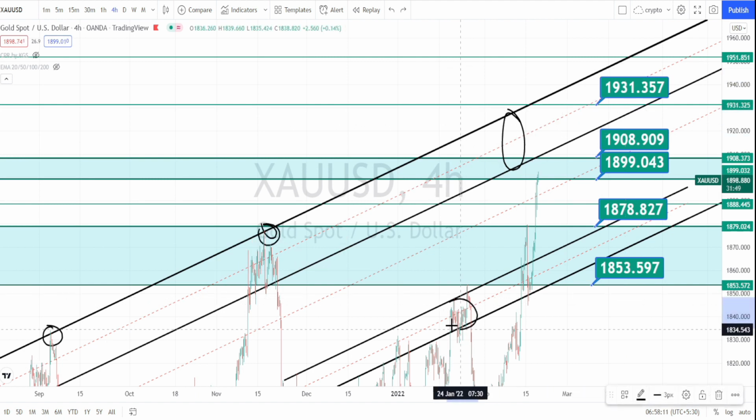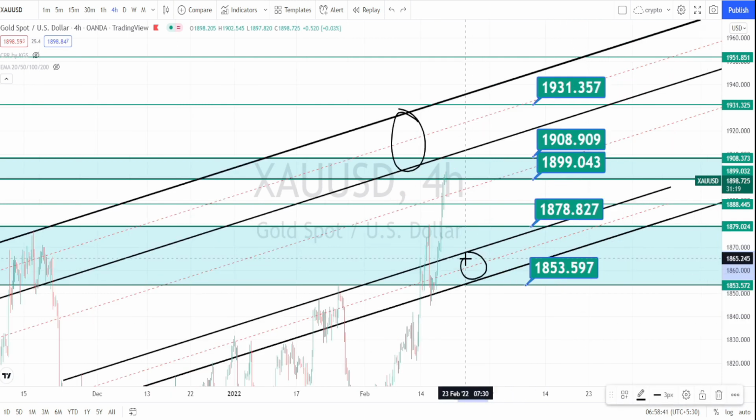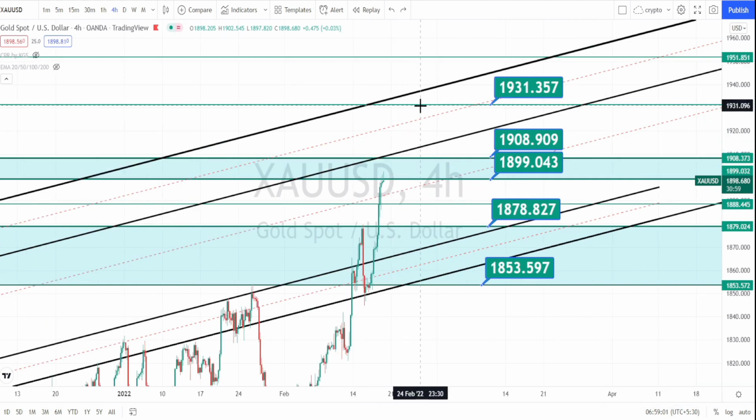And on the bottom side also I have drawn the parallel support zone. So if the price action retraces also, it has to break this support area in order to go on a bearish side trend. As long as these zones are not broken, we can expect a range bound market to continue. It will be a bullish range bound market. Let us mark the support and resistance levels for 4 hours time frame.